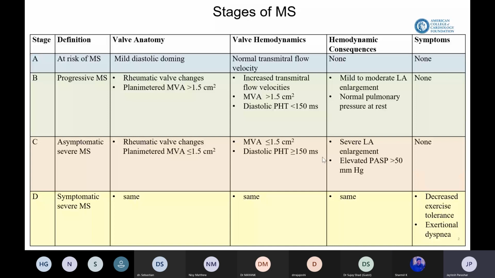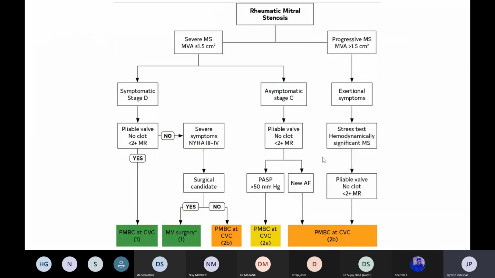So we can say it's a significant MS or not, and the risk becomes symptomatic or asymptomatic severe MS. In these hemodynamic consequences, they have taken categories like the consequence on the LA, enlargement because of MS, and even the pulmonary systolic pressures. And as this goes further, severity and symptoms increase further. So, according to these new guidelines, they have categorized the guidelines according to the etiology.